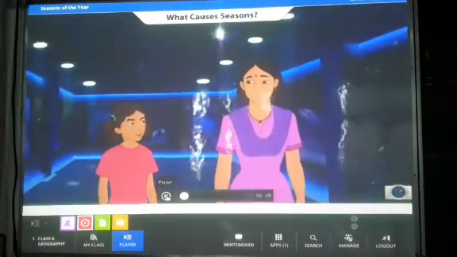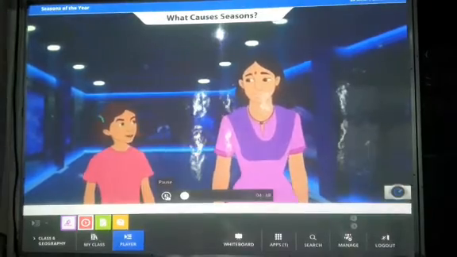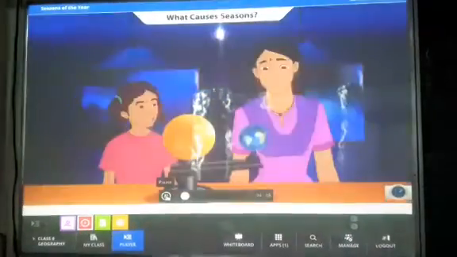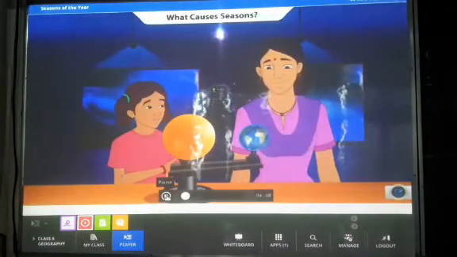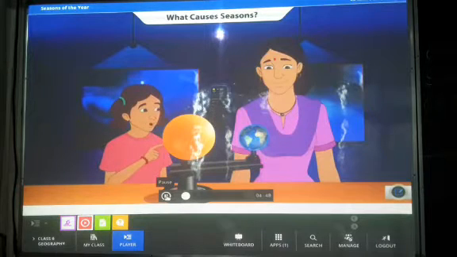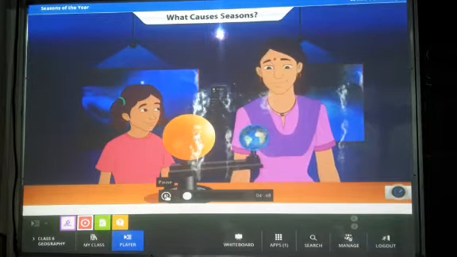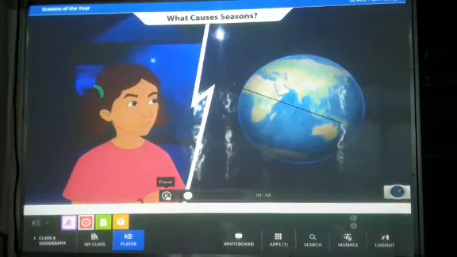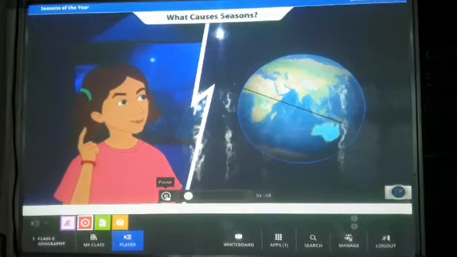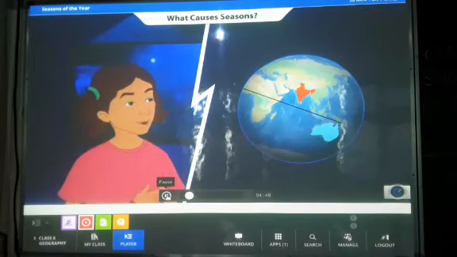I'm so glad, Ma, that you brought me to the planetarium. Mom, look at the Earth revolving around the Sun. We can see Australia on the globe. I can't believe we were there just a few days back. Isn't it funny, Ma? How it was so cold when we were in Australia in May, and back here in India, we are sweating under the hot sun in the same month.